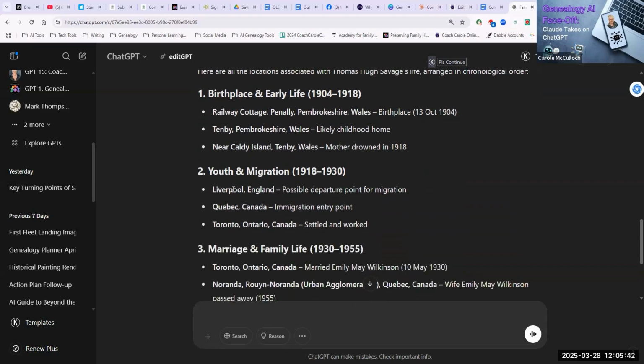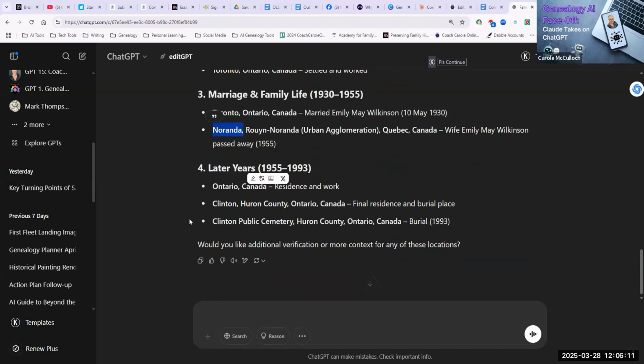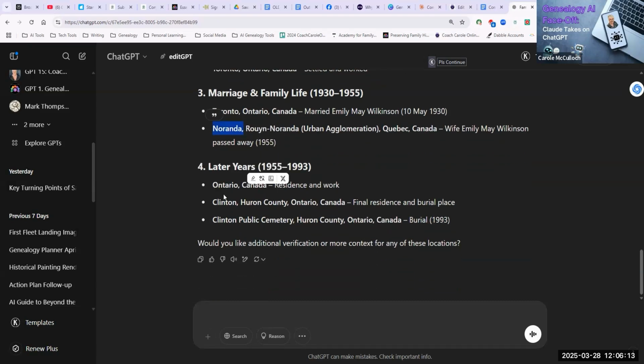Youth and migration, we do know that Liverpool was the possible departure point for migration, and he arrived in Quebec and then moved on to Toronto. His family and marriage. Toronto is mentioned again, where he married his wife, and then the place where his wife died is mentioned here, Miranda. Later years, Ontario again, and then where he was buried, Clinton Public Cemetery.